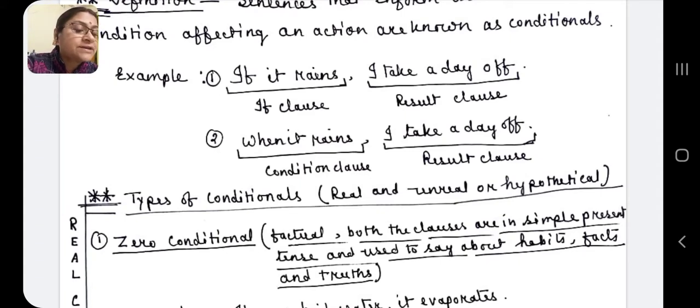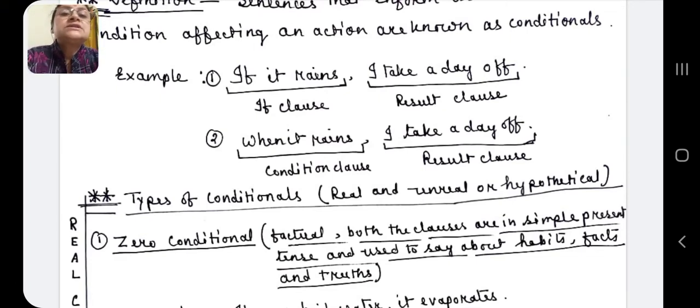General fact and scientific fact. For suppose we may say like this: when someone asks me for help, I try to lend a hand. I'm quoting this sentence from your book. So here this is possible, this is a fact. When someone asks for help, I do help the person.